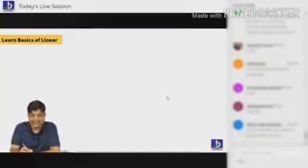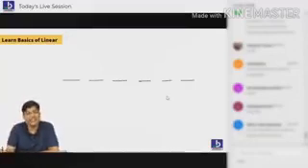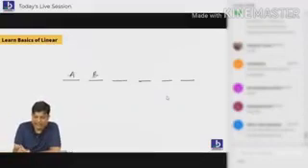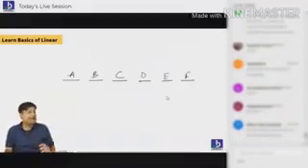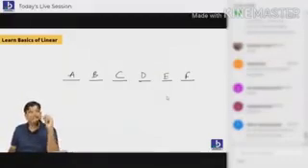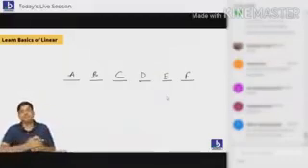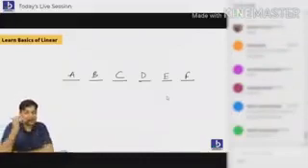Linear arrangement. Try to understand that. This is linear. Linear means in a row. So, for example, A, B, C, D, E, F. You all tell me, students, how many people are sitting over here? Six people are sitting. So let me try to explain it to you.